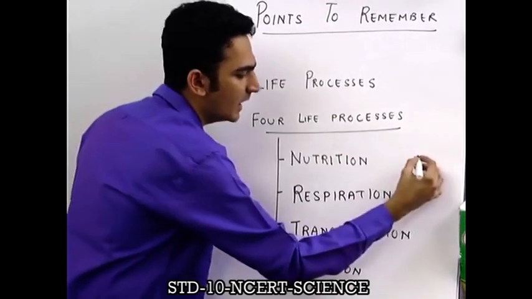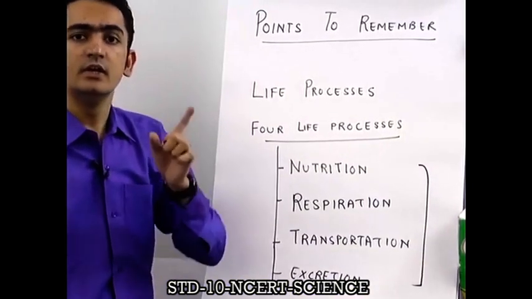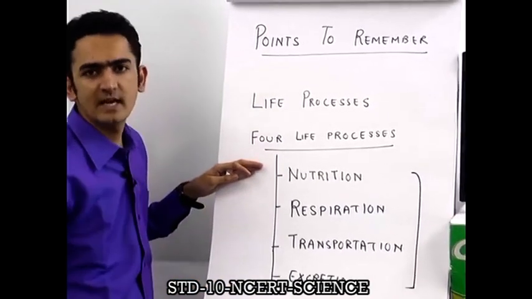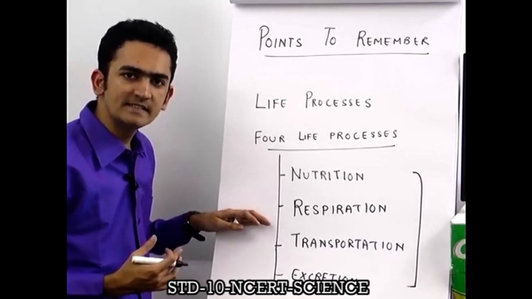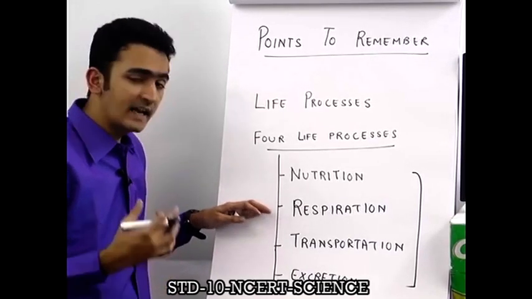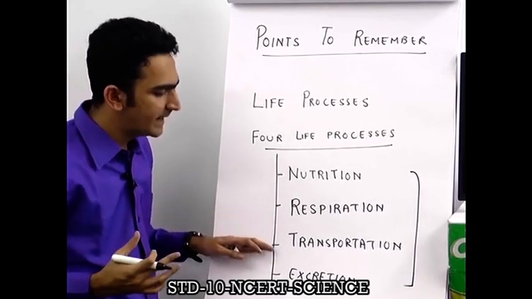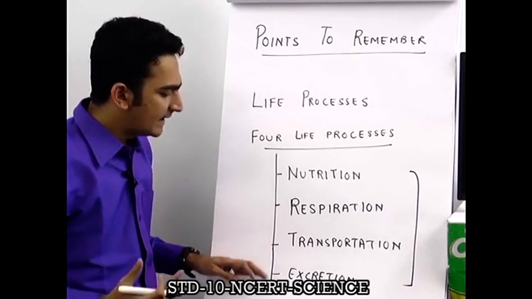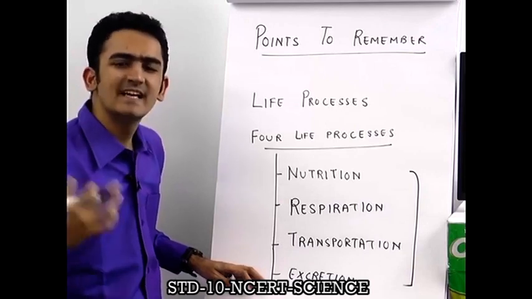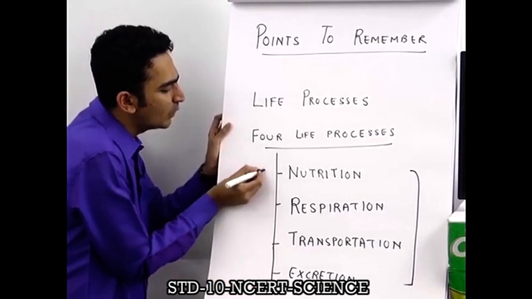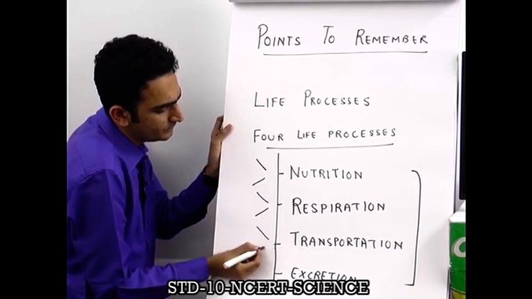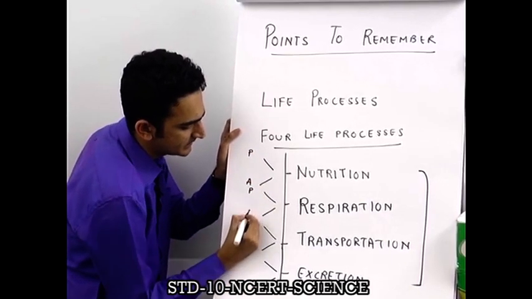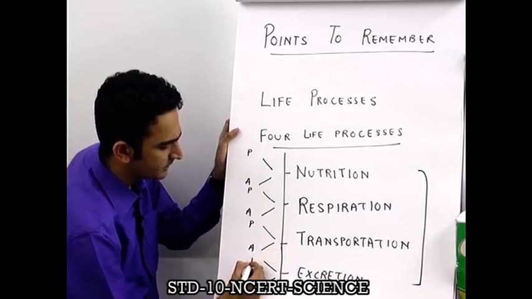Interestingly, we will be studying about them in human beings as well as in plants, meaning how does nutrition happen in human beings and how does nutrition happen in plants? How does respiration happen in human beings and how does respiration happen in plants? And how does respiration happen in some other animals as well? Then how does transportation happen in human beings and how does transportation happen in plants? And lastly, how does excretion happen in human beings and how does excretion happen in plants? So all these 4 life processes will be studied in plants and in animals.